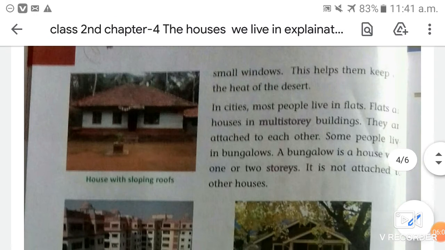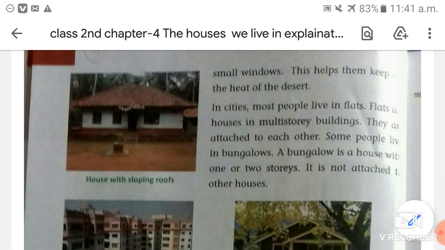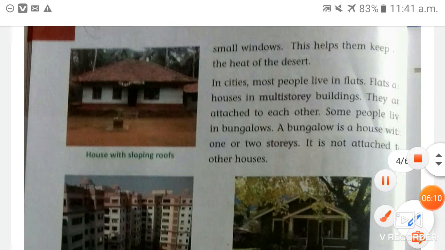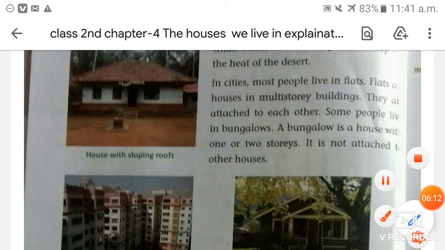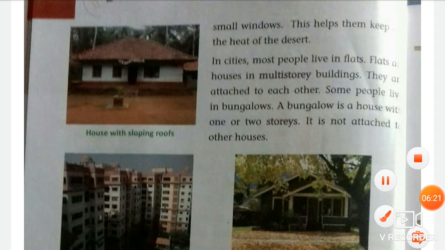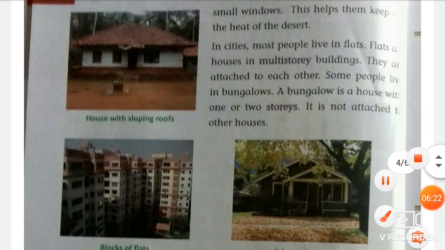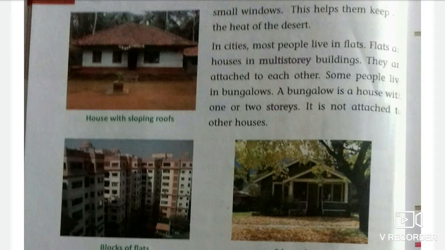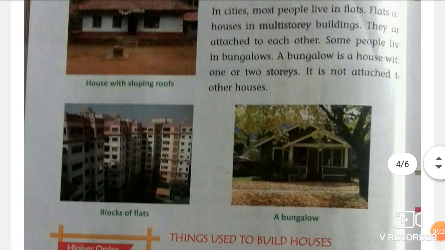That is why people prefer to build such houses where it rains or snows a lot. Is that clear, students?